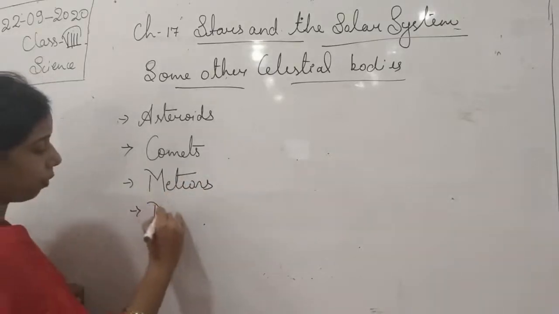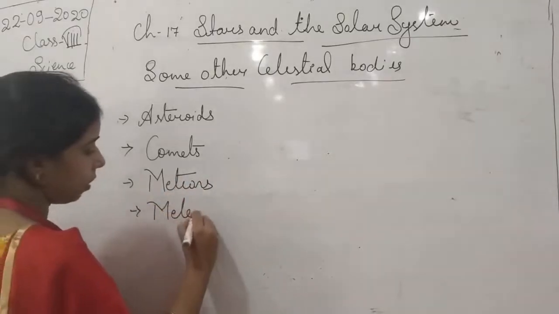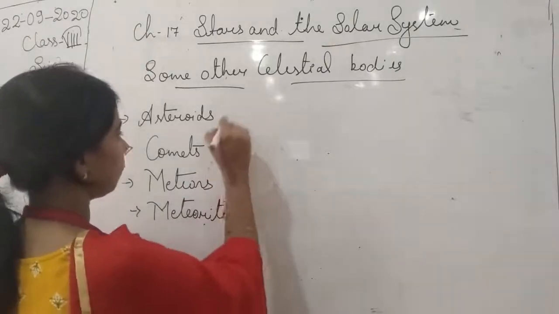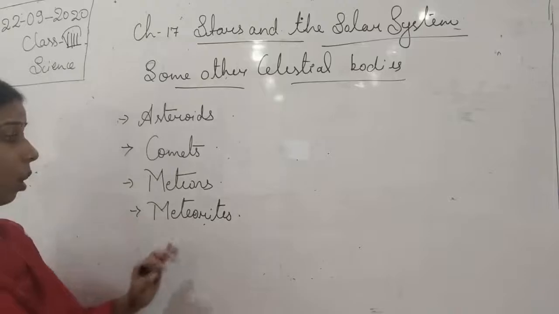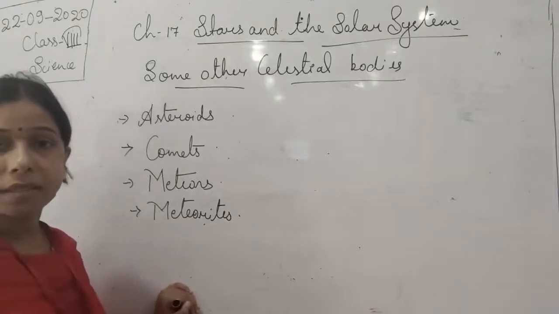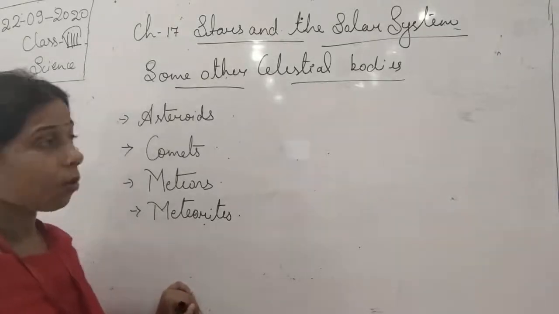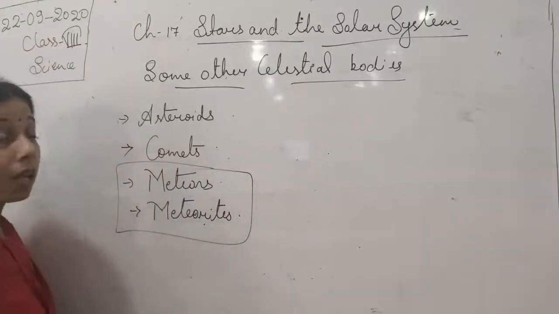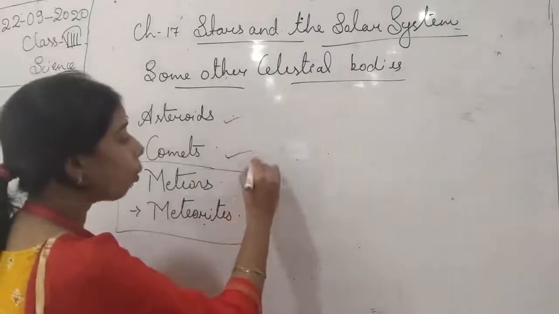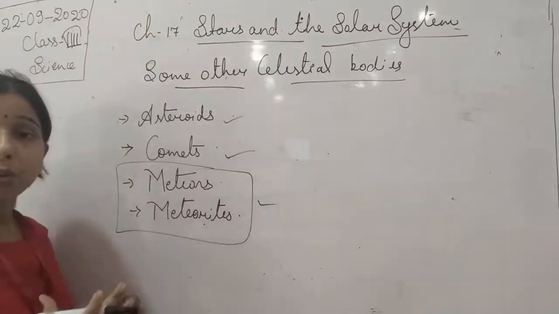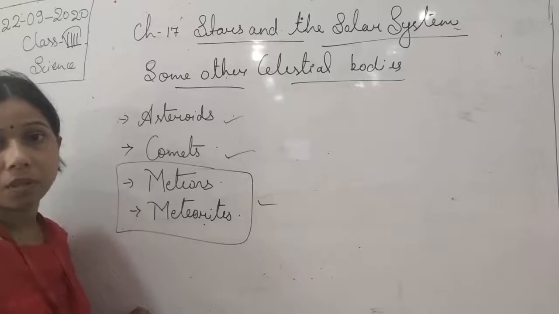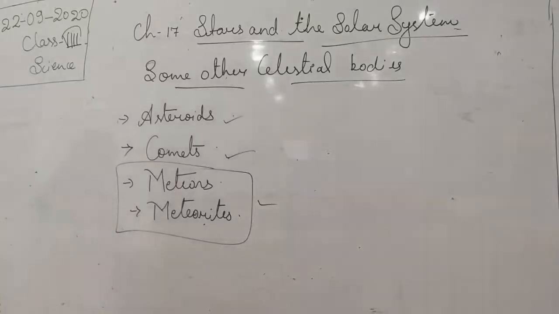Then the fourth one is meteorites. Asteroid, comet, meteors and meteoroids are there. Although when we talk about this, we will study it collectively. Now let us try to understand how they are part of the solar system. Let us first discuss the asteroid, students.